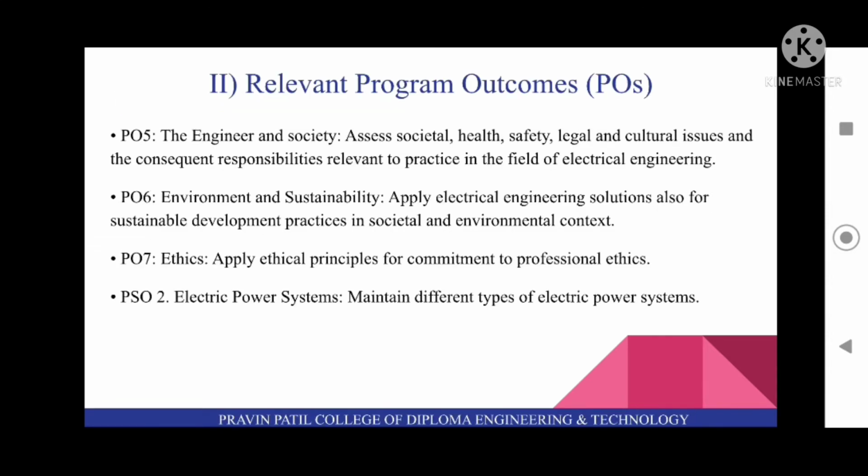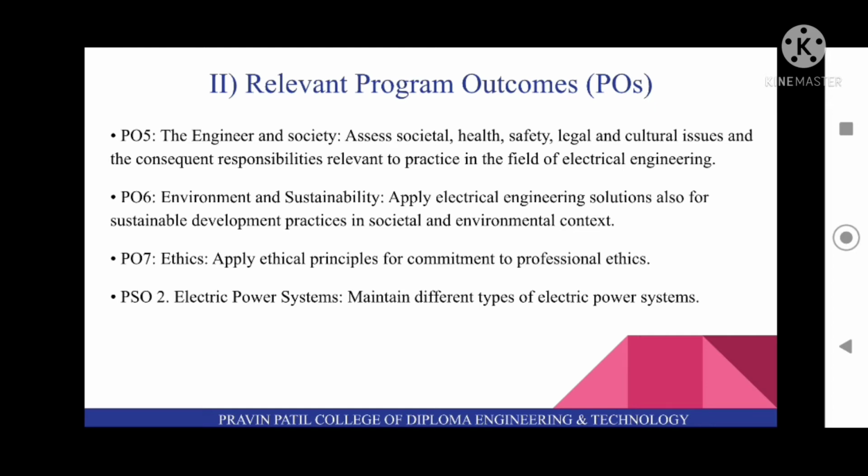Second is relevant program outcomes, that is POs of these practicals. First is PO5, the engineer and society: assess societal health, safety, legal and cultural issues and the consequent responsibilities relevant to practice in the field of electrical engineering.